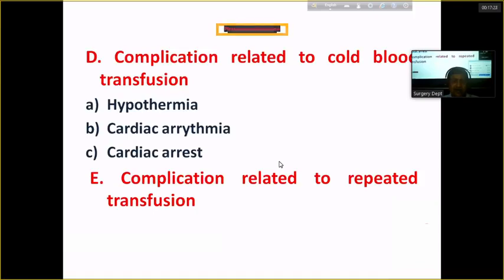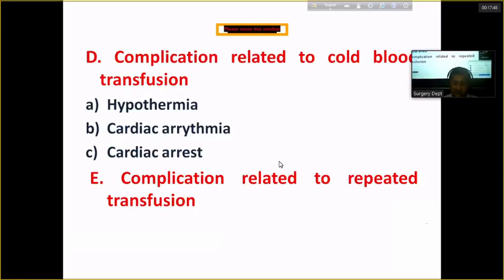Complication related to repeated blood transfusion. You know, there are some diseases like hemophilia, like congenital hemolytic anemia. There is premature destruction of the RBC. The baby needs blood transfusion every 2 to 3 months to restore the hemoglobin.